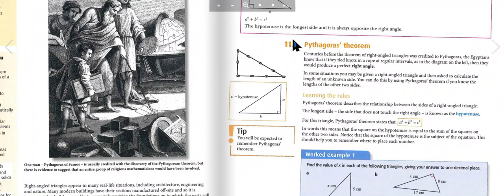11.1 Pythagoras' theorem. Centuries before the theorem of right-angled triangles was presented to Pythagoras, the Egyptians knew that if they tied knots in a rope at regular intervals, as in the diagram on the left, then they would produce a perfect right triangle.